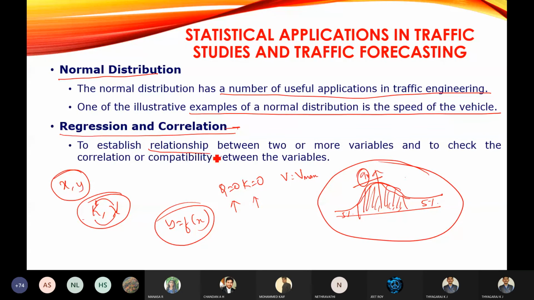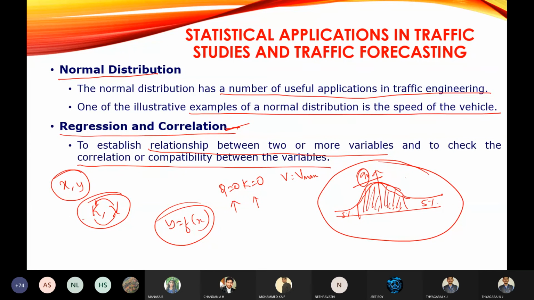So relationship between any two or more variables. So for example, speed and density. Speed and density are the two variables which can be used in traffic engineering. So developing or establishing a relationship between speed and density will be done by this correlation, and we can check the compatibility between the variables, whether it is suitable or not.